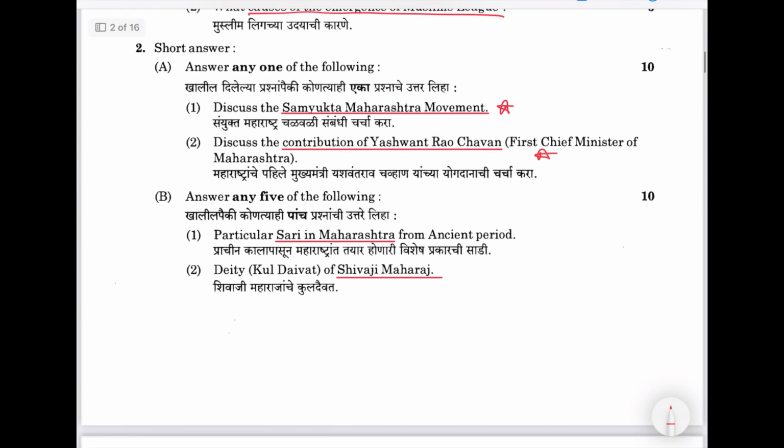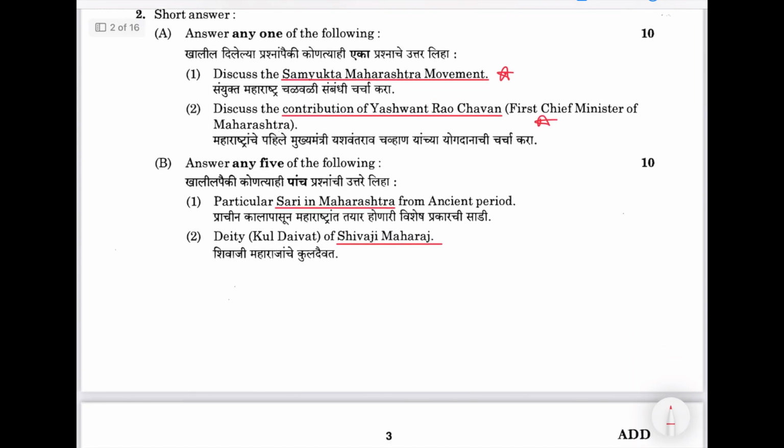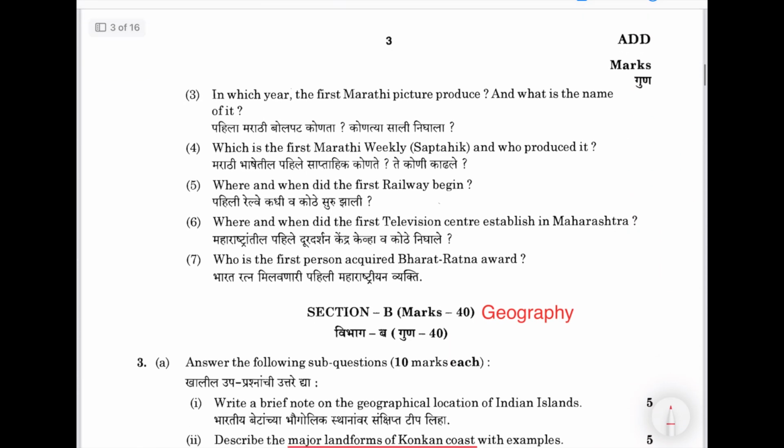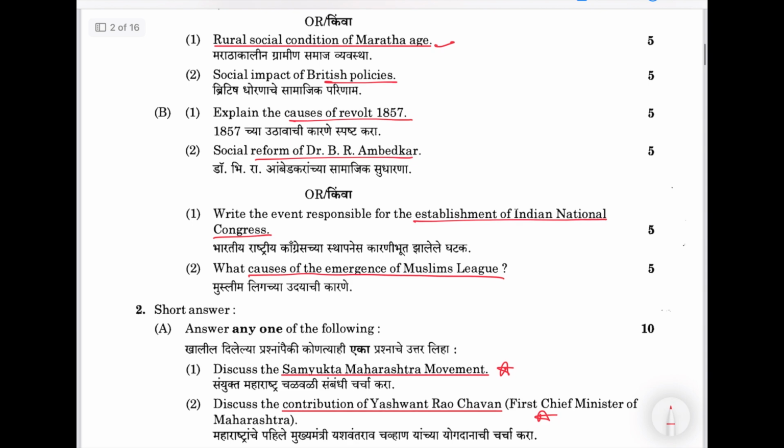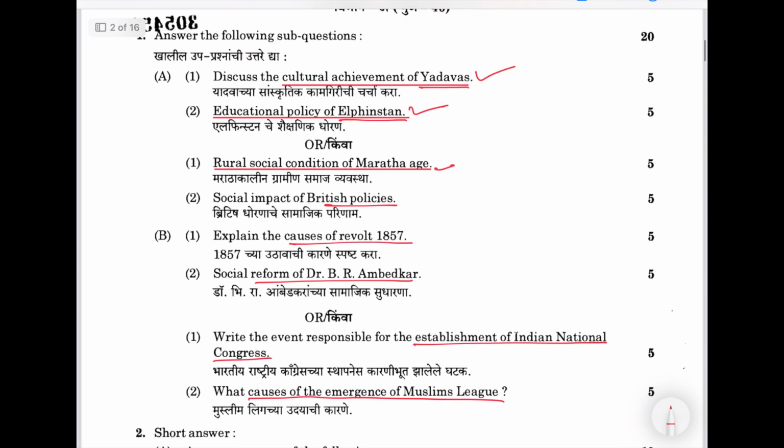Maharashtra related question. Then these are two markers: Sari in Maharashtra from ancient times, Shivaji Maharaj. Then the first Marathi picture. Look at this. So you can gauge what kind of questions they can ask. At least the topics are important here. Cultural achievement of Yadavas means this is ancient or you can say medieval Maharashtra. So they will definitely go through these topics.